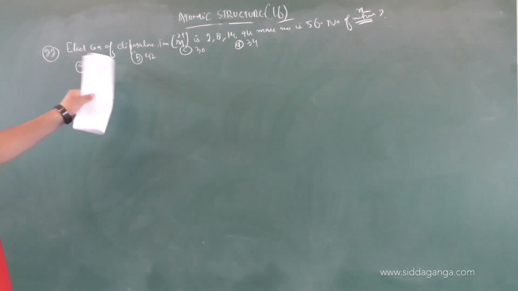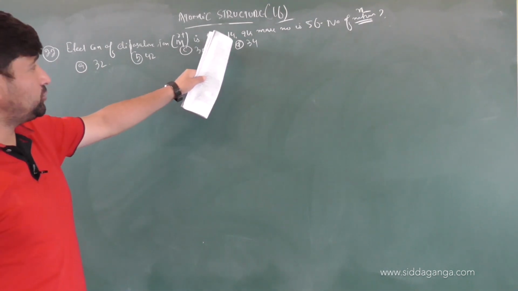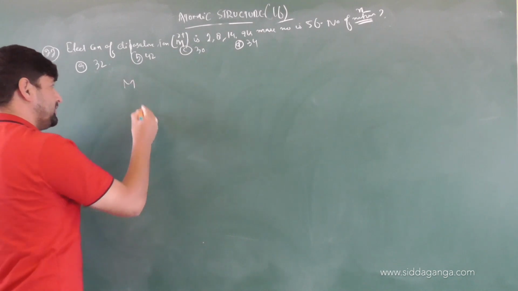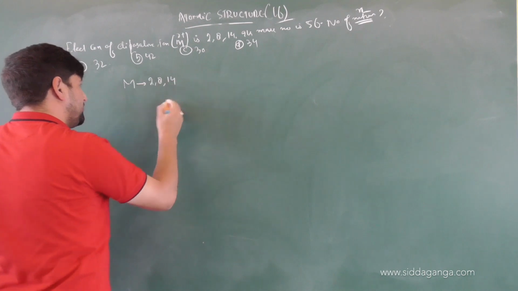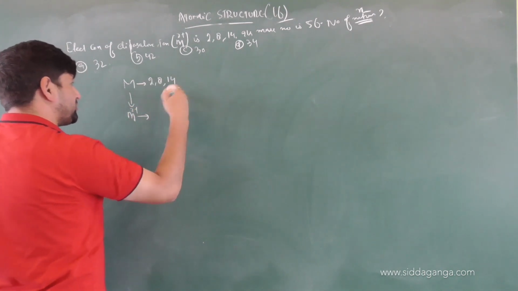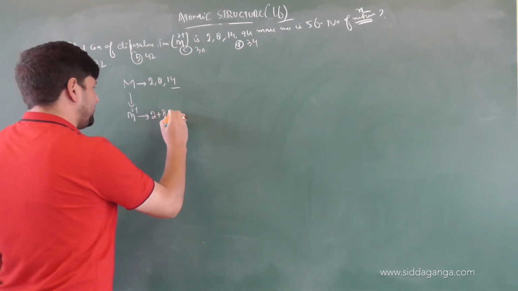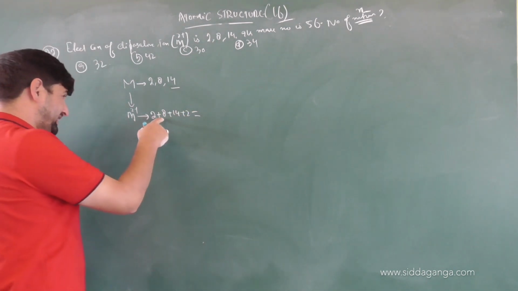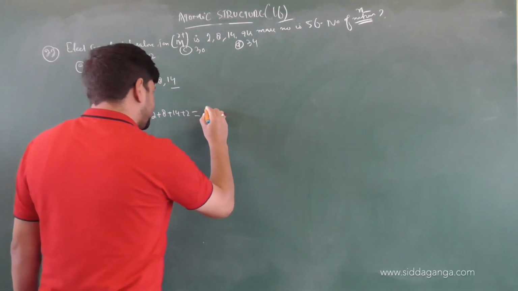Now, according to the given electronic configuration, it's a dipositive ion. The electronic configuration is 2, 8, 14. If I write this metal atom as M, because this is M2+, that means it has lost how many electrons? 2 electrons. So we add those 2 electrons: 2 plus 8 plus 14 plus 2, that makes 16 plus 8, 24 plus 2, 26.